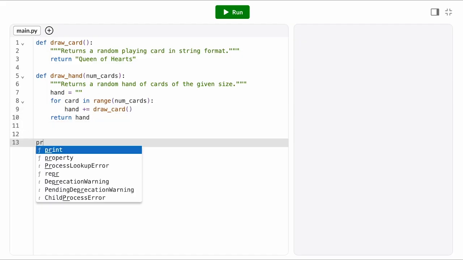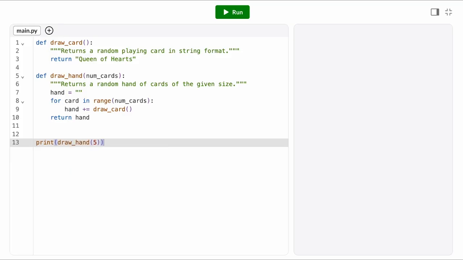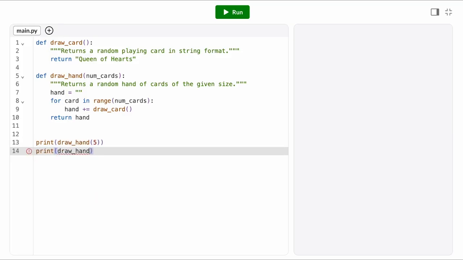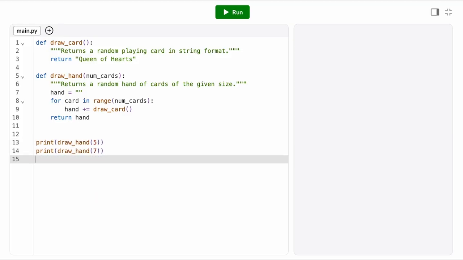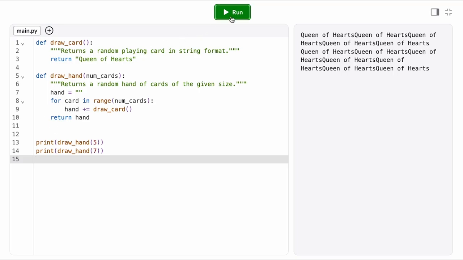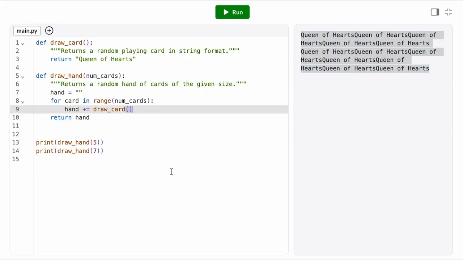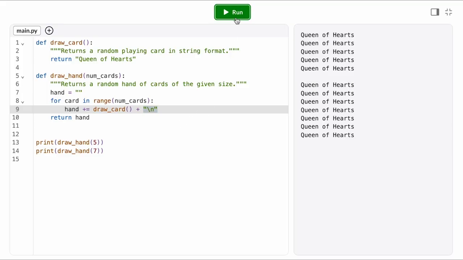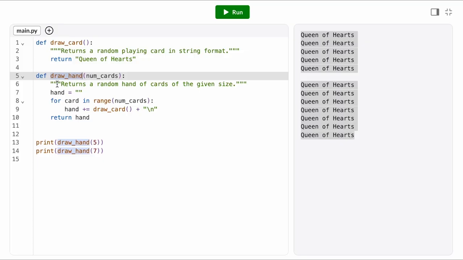Before we get ahead of ourselves, let's test out what we did so far by calling drawHand. And to be safe, let's test it out with a few different arguments. Oh, okay, that's a little hard to read. What if instead I put each card on a separate line? In Python, we can achieve this with a new line character, which is just a backslash followed by n. Instead of displaying this as it appears, Python interprets this essentially as us hitting the enter key. So now with my hand nicely formatted, I feel confident that my drawHand function works.